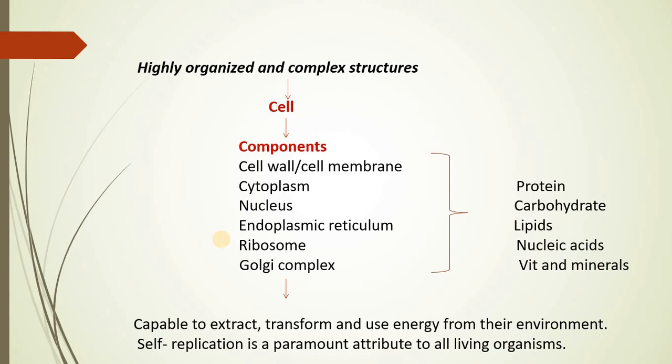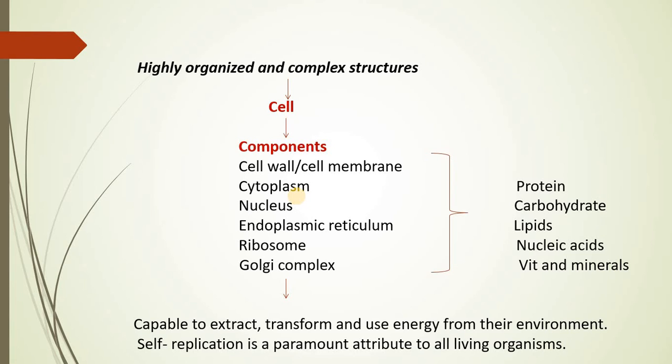Now, what are the essential components of the cell? The cell is basically composed of cell wall, cell membrane, and this cell wall or cell membrane forms the limiting membrane of the cell. It forms the boundary of the cell, and within this boundary there is the fluid component of the cell which is called cytoplasm, and this cytoplasm includes the different essential organelles within itself like the nucleus, endoplasmic reticulum, ribosome, Golgi complex, centrioles, and so on.